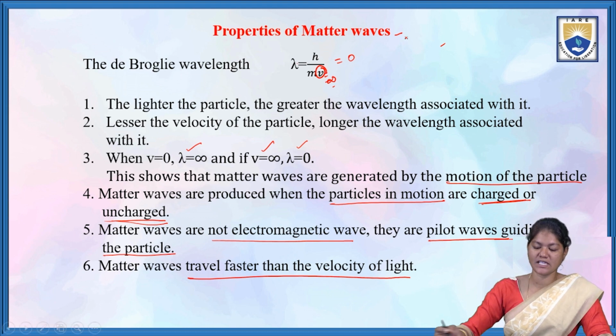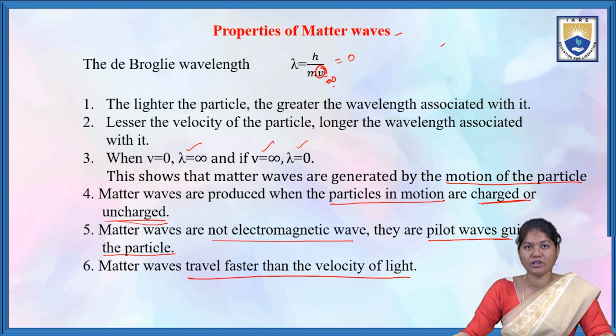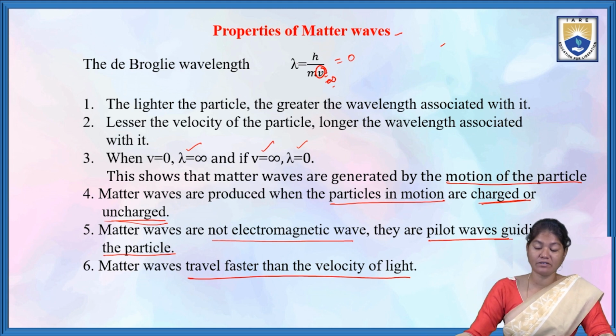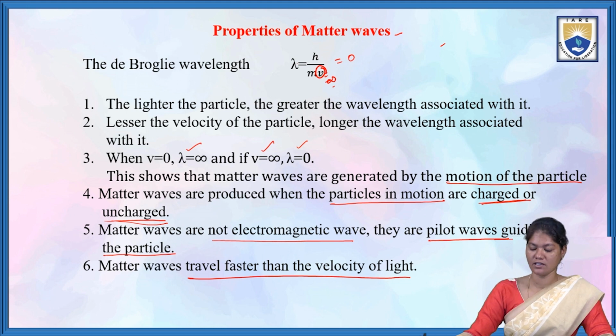This shows that matter waves are generated by the motion of the particle, and matter waves are produced whether the particles in motion are charged or not charged. Matter waves are not electromagnetic waves; they are pilot waves which guide the particle. Matter waves travel faster than the velocity of light, that is c equal to 3 into 10 power 8 meters per second.